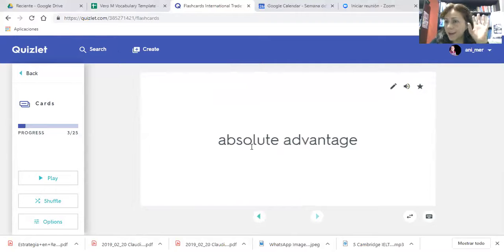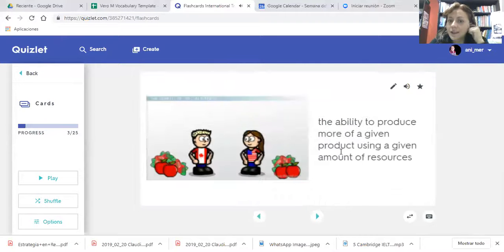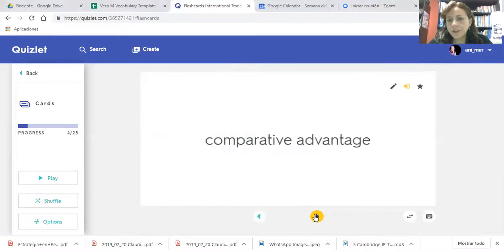And you say, yeah, I understand: the ability to produce more of a given product using a given amount of resources. So here you are going to find some specific words, but as I mentioned, include here the words that you need. And then comparative advantage. Remember that the star means that you are going to review this again because you notice that maybe it's a little bit difficult, these kinds of things, okay?